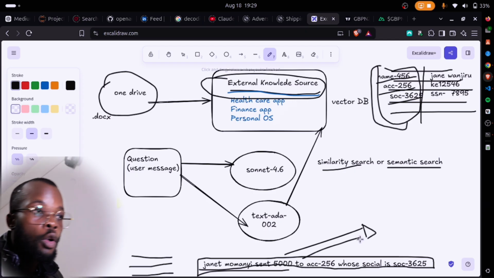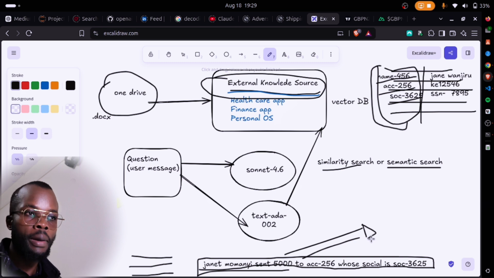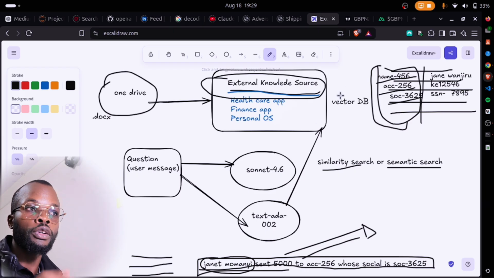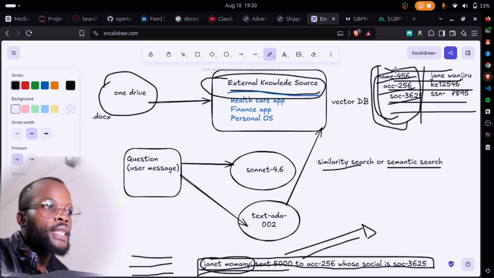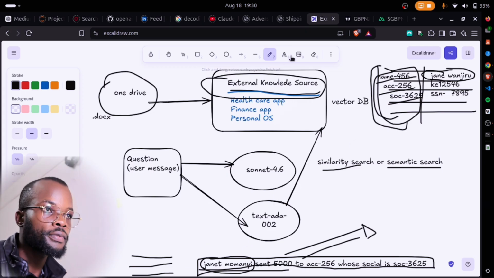And then before we send the response back to the user, we map back. So how do we map back? In the last step, we take Janet Momanyi, and remember we also stored its tokens. Remember I told you the tokens were stored. So Janet Momanyi is actually name 456. So it maps back. From Janet Momanyi, we go to Gen10. So this will be Gen10 right here.